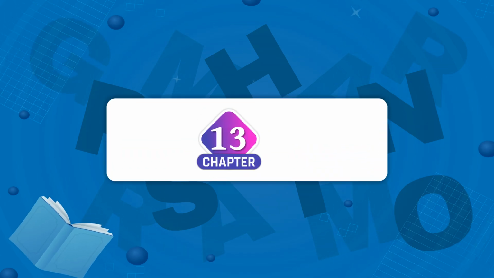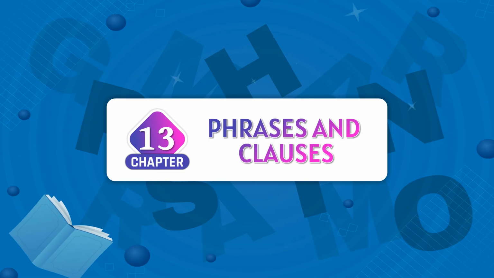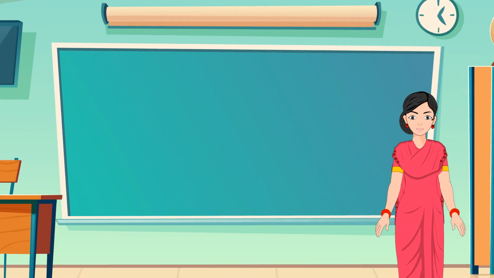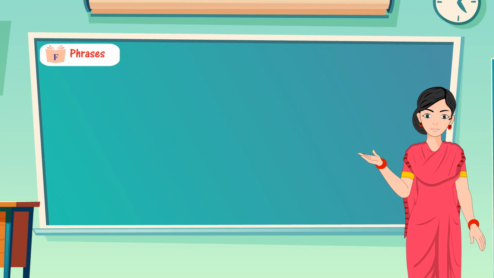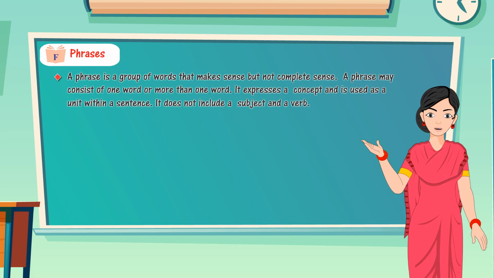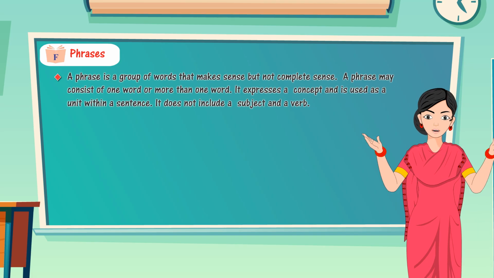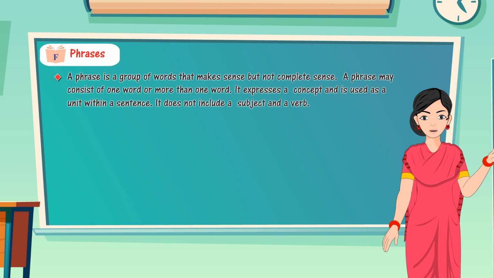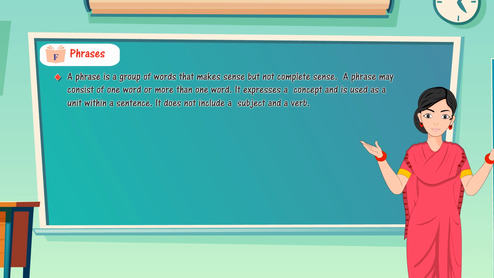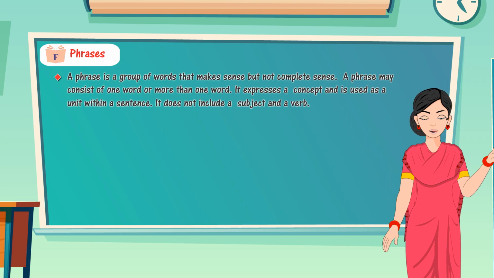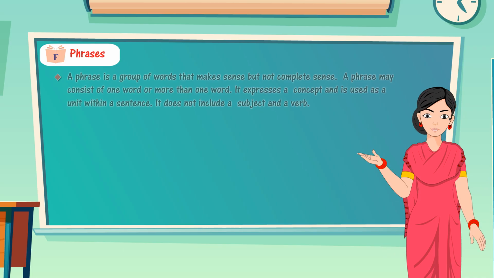Chapter 13. Phrases and Clauses. A phrase is a group of words that make sense but not complete sense. A phrase may consist of one word or more than one word. It expresses a concept and is used as a unit within a sentence. It does not include a subject and a verb.